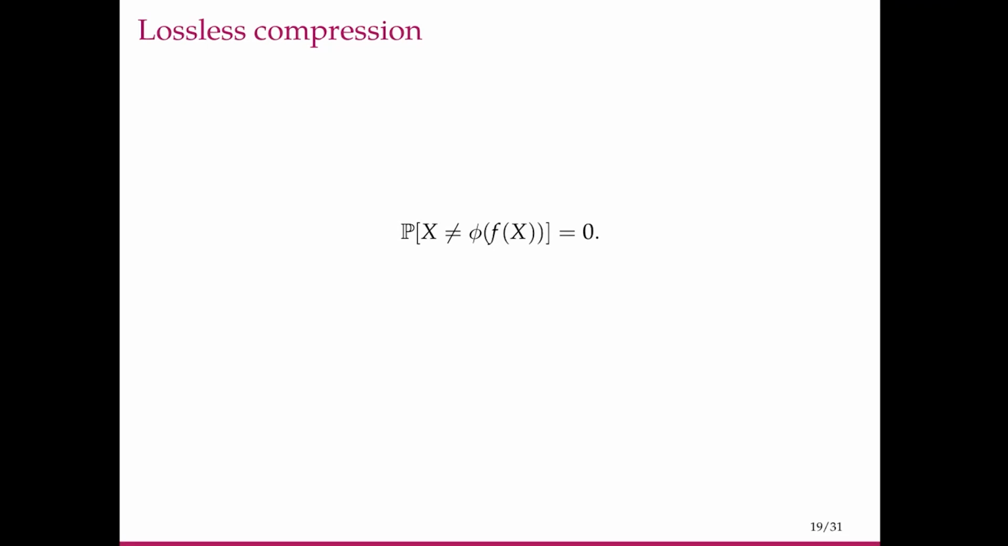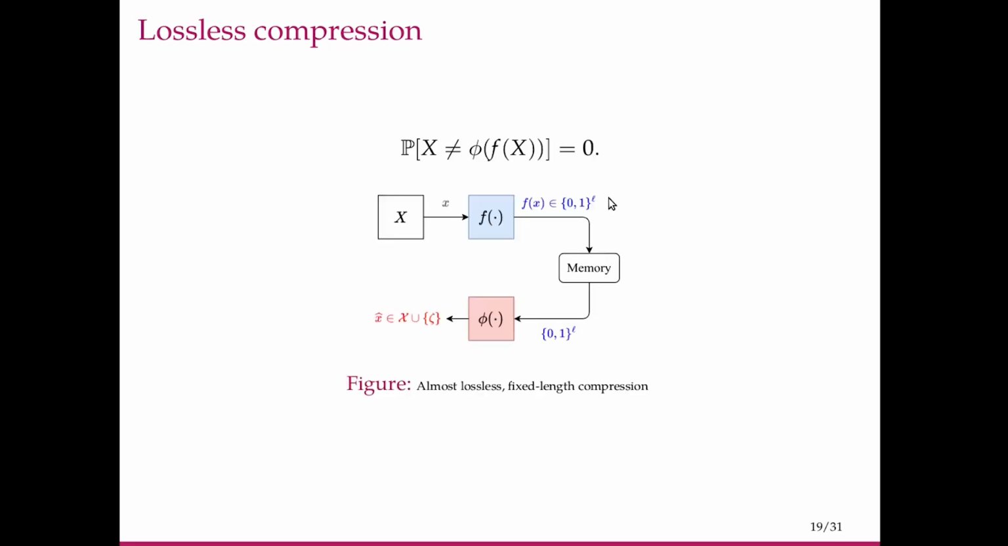Now we'll look at lossless compression. So far we were looking at almost lossless compression. We allowed an error of epsilon, and we then let epsilon go to 0 and asked what is the rate, etc. Now we look at lossless compression, meaning the probability that x is not equal to phi of f of x, that probability is equal to 0.